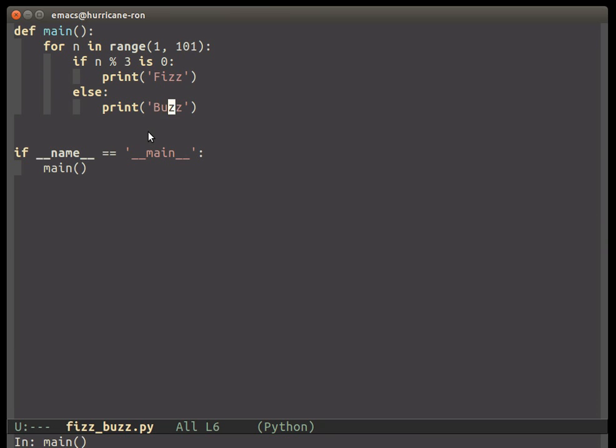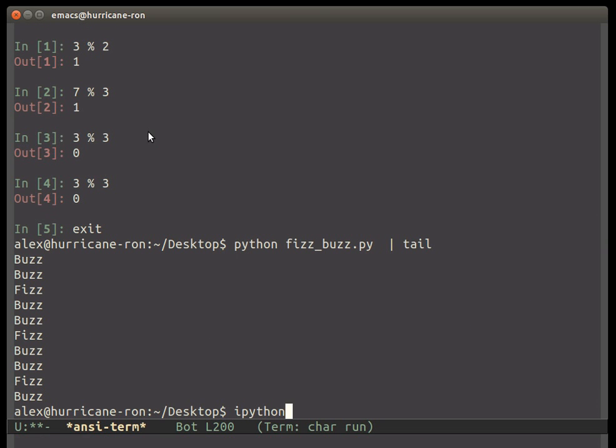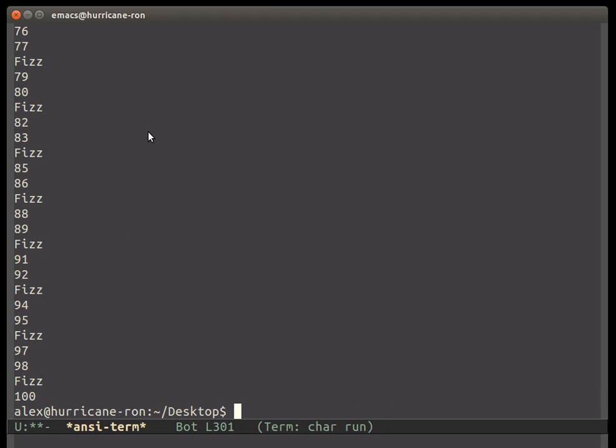I don't know, I'm supposed to print Buzz here. The challenge said if the number isn't divisible by 3, we just print the number, or in our case n. So if I run that file, there we go. Now we get what we want. For example, 3 is divisible by 3, we get Fizz. Same for 6, same for 9, same for 12, and all the way up to 100. You can take my word for it.